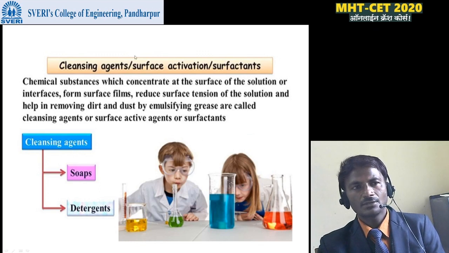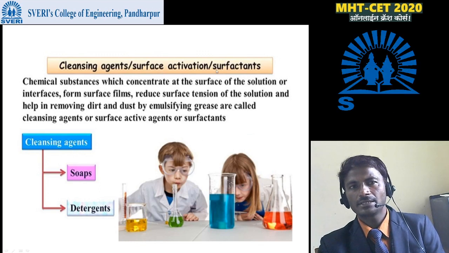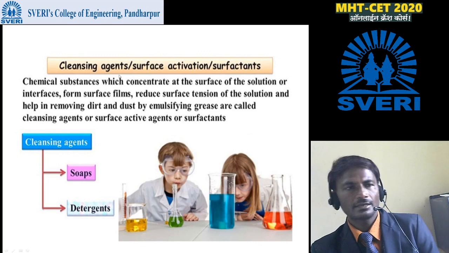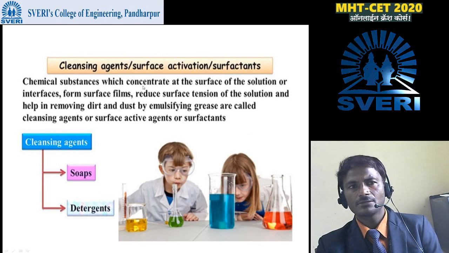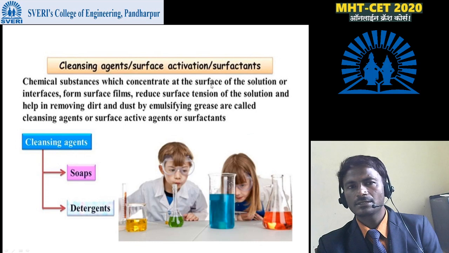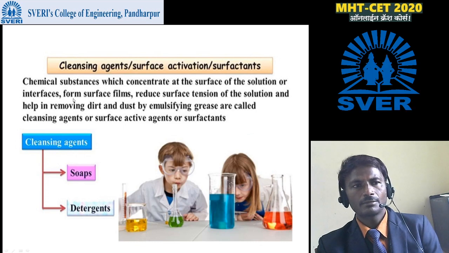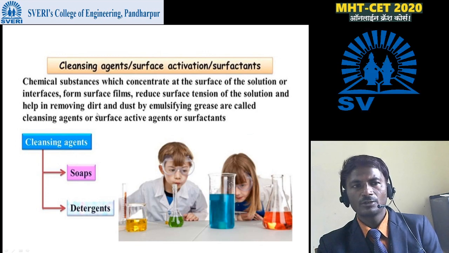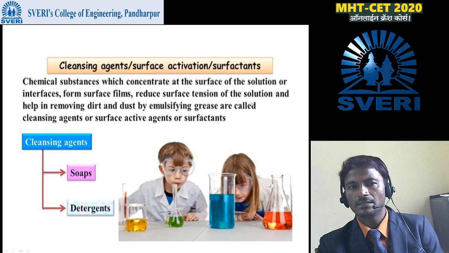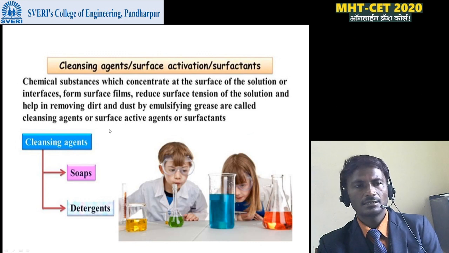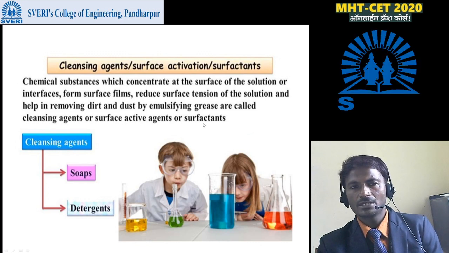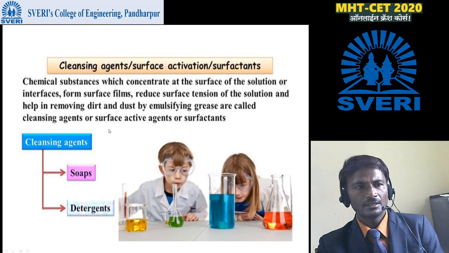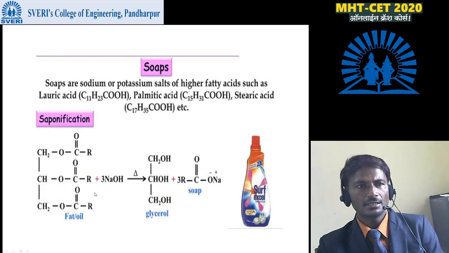Cleansing agent is the last one here. Cleansing agents, also called surface active agents or surfactants, are chemical substances which concentrate at the surface of the solution or interface and form surface films, reduce surface tension of the solution, and help in removing dirt and dust by emulsifying greases. Cleansing agents are divided into two: soaps and detergents.